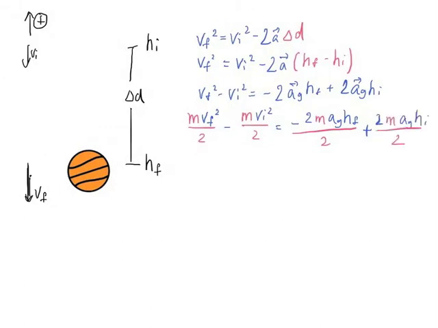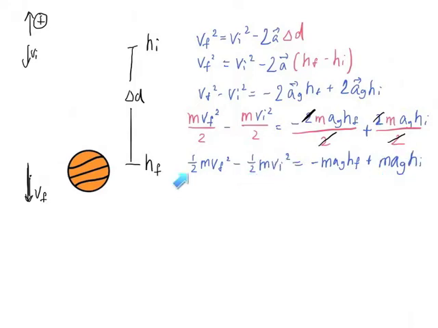Just going to simplify this a little bit. Now I'm going to group these terms. I'm going to put all the initial terms onto one side and all the final terms on the other. So you see something very suspicious over here. Well, this one, isn't that the formula for kinetic energy? And isn't this the formula for potential energy? The same thing over here, right? So let's rewrite it as this.